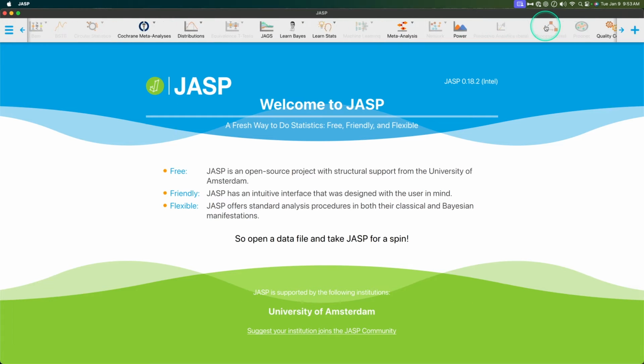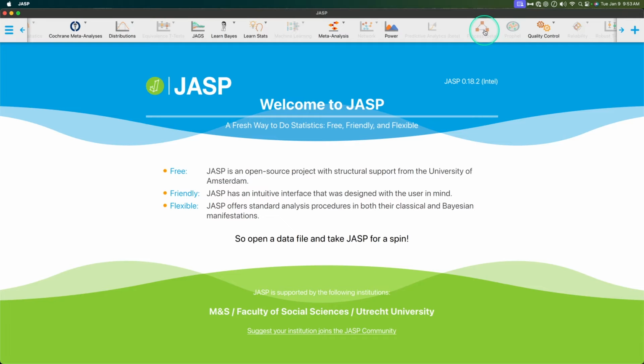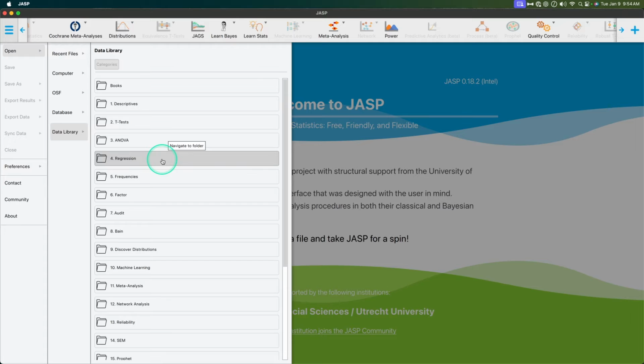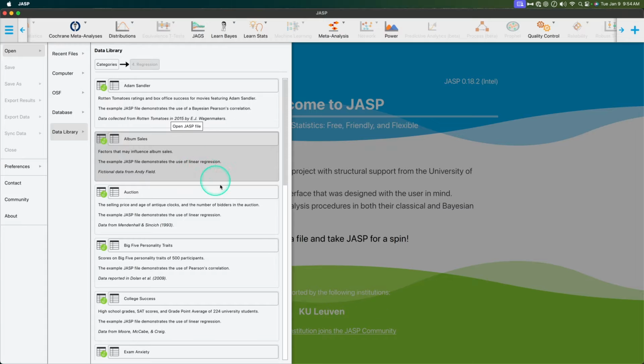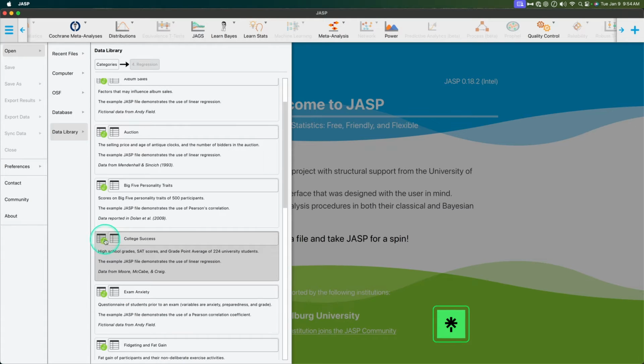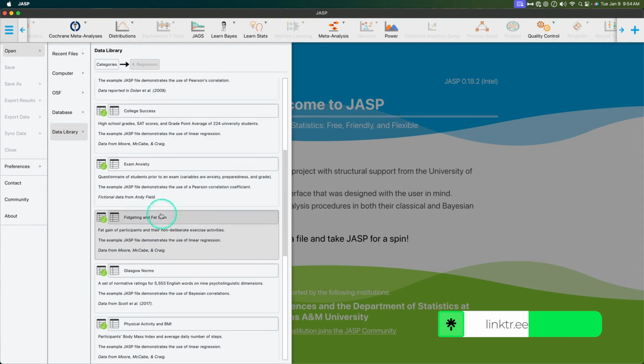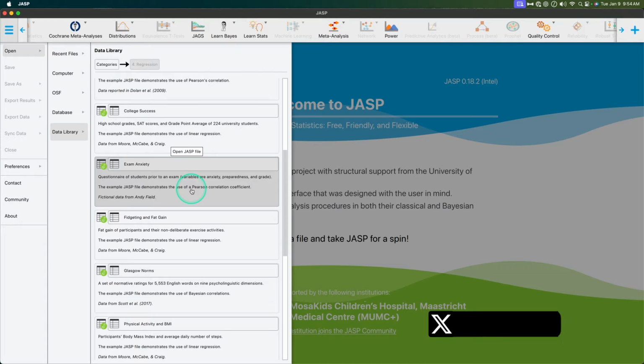To use our process model, you can see that it is grayed out. That means I have to have data open. But as you can see, the process module here is exactly what you would see as a simple mediation model. So its icon really helps you out if you need to use the process module for mediation or moderation. So let's open up some data. Now, I am going to open up some data from the data library in regression. I'm going to kind of make up the ways to go about it. I'm going to open up the full wrapper for it, which has all of the output and everything. So that's this one. If you just wanted the data, you would open this one, right? So this opens the whole JASP file. Okay. And I am going to grab exam anxiety. I was playing with this one yesterday as I was preparing to make this video.